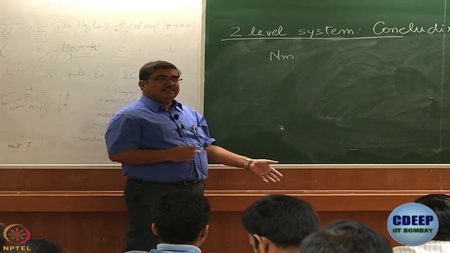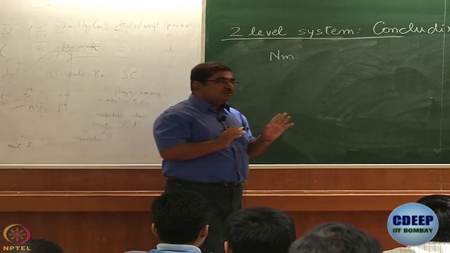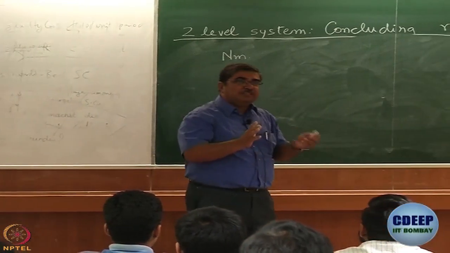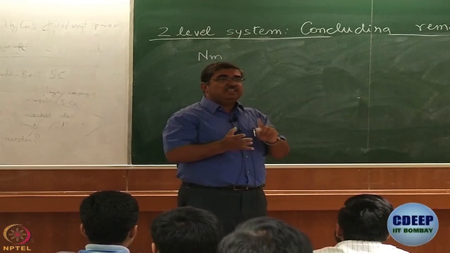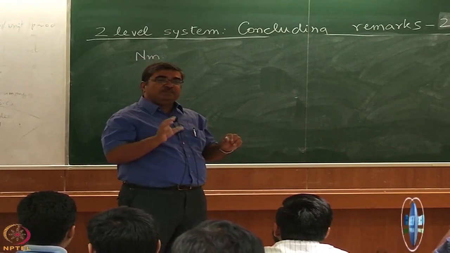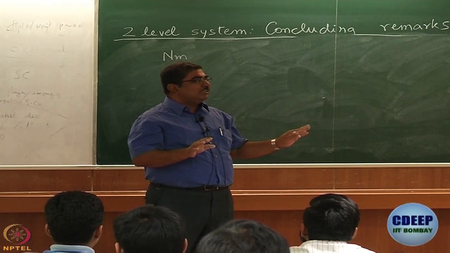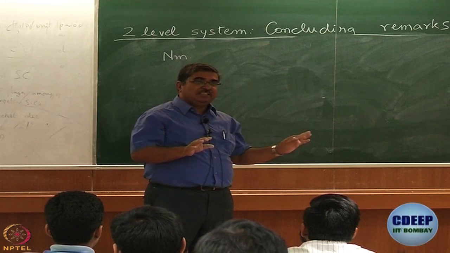Not really. Because don't forget, what are the processes that are cut off? We talked about three processes, right? Stimulated absorption, stimulated emission, spontaneous emission. First two are associated with B, Einstein B. The last one is associated with Einstein A coefficient.